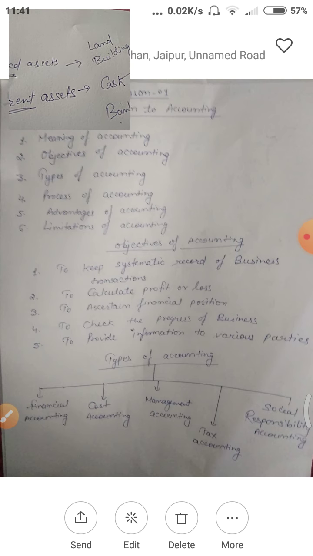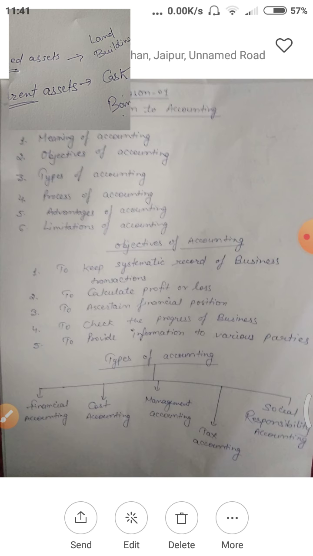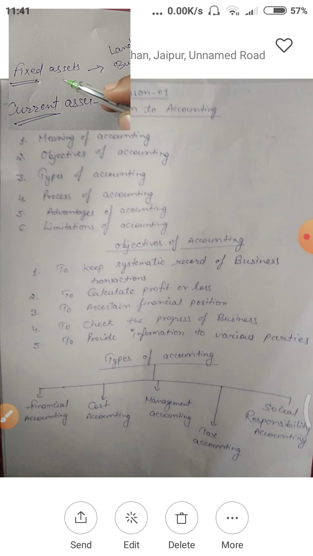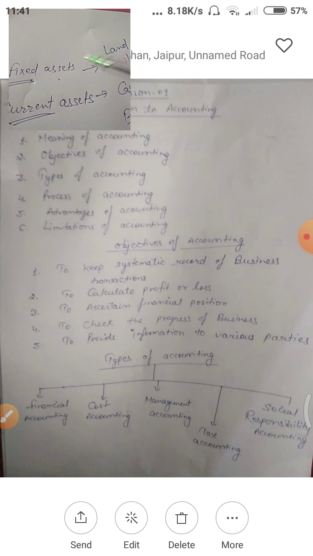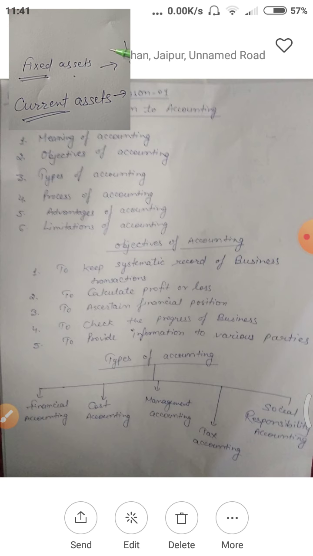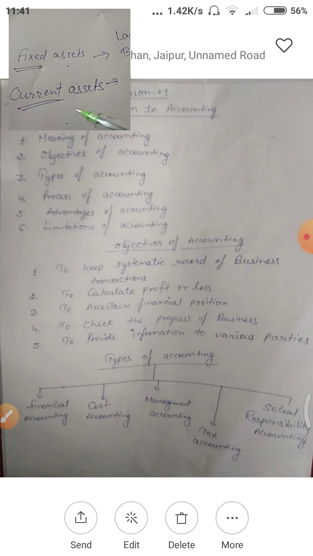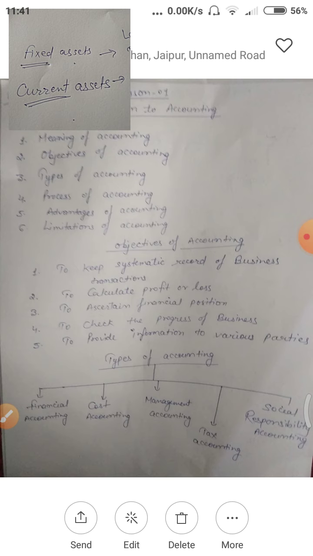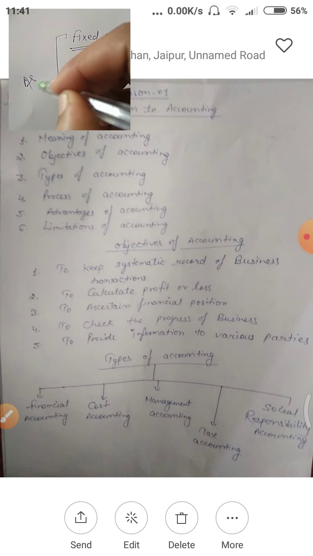It may be your current asset, because you are doing the regular activity of purchasing and selling furniture. So in fixed assets, we will include those assets which are not for daily selling or purchasing, which are kept in a business for long use, and current assets will convert into cash within 1 year. So these are the two important points of assets.